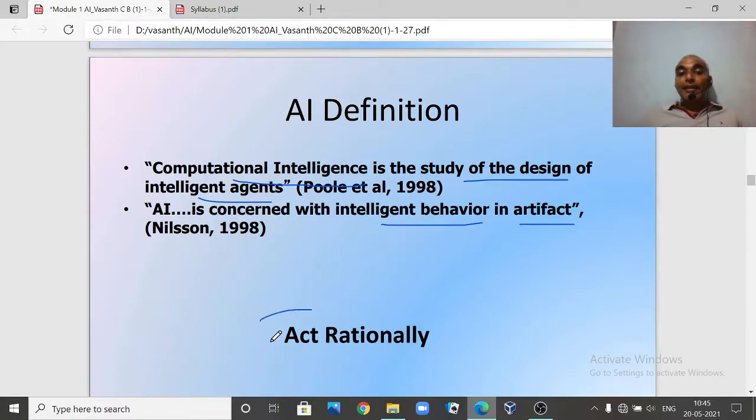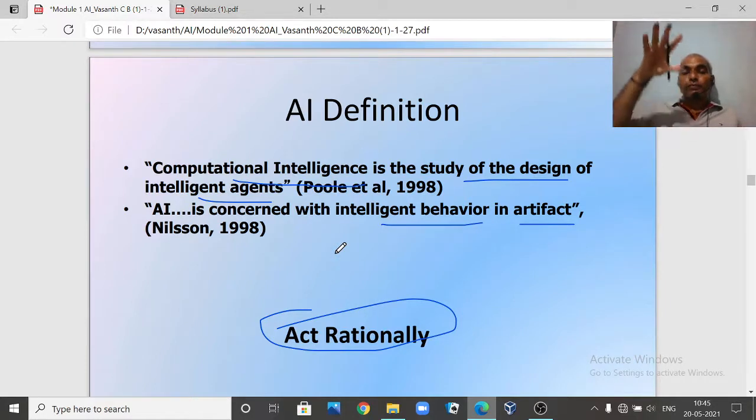So that is acting rationally. Thinking rationally is very difficult to build into a machine, but acting rationally, we can give some rules and build some expert system. The machine is so expert, based on all the knowledge, that it acts properly, because based on logical reasoning, we can try to act rationally.